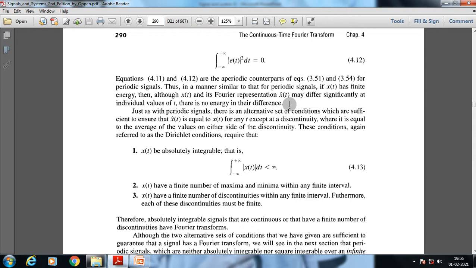It means the energy difference between x of t and x dash t is zero. Here x of t is nothing but the representation of an aperiodic signal, a finite duration signal.